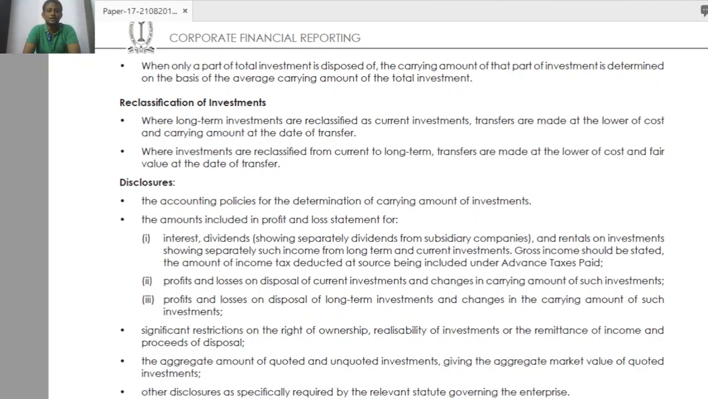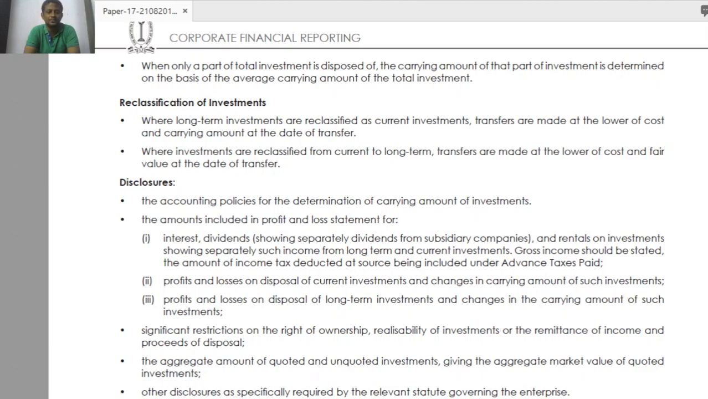Where long-term investments are classified as current investments, transfers are made at the lower of cost and carrying amount on the date of transfer. Lower of cost and carrying amount at the date of transfer. So we have to compare two things. If it is a long-term to current investment, we have to compare two things: cost and carrying amount. The lower of these two should be the value at the balance sheet date.